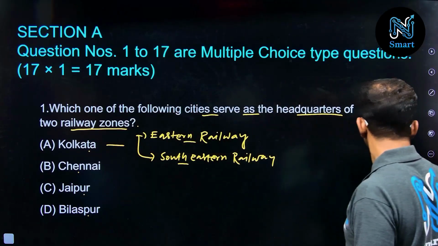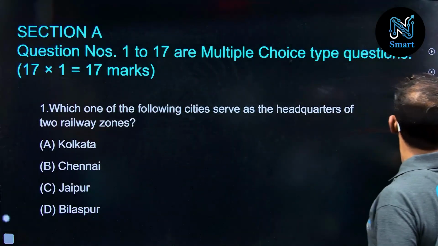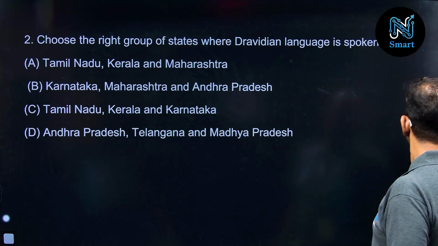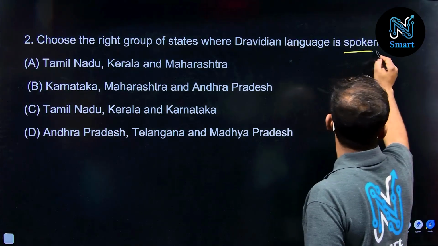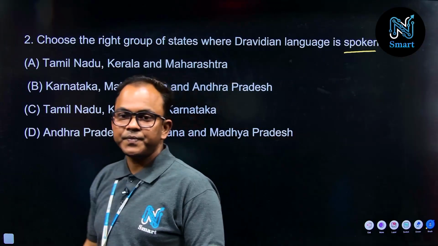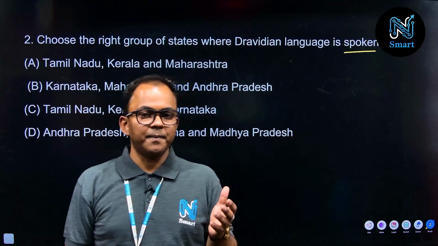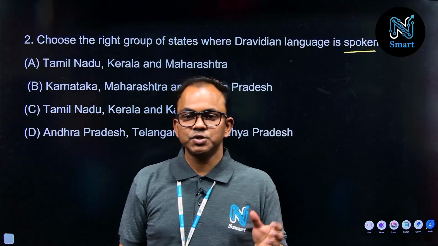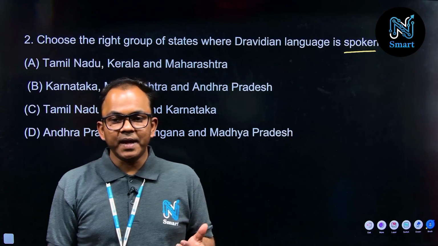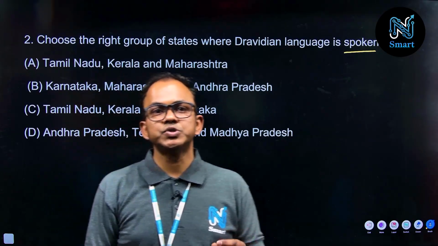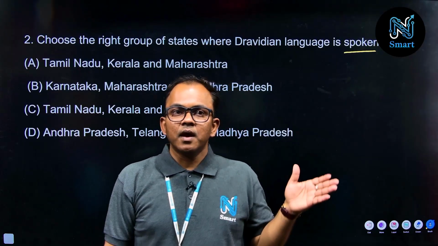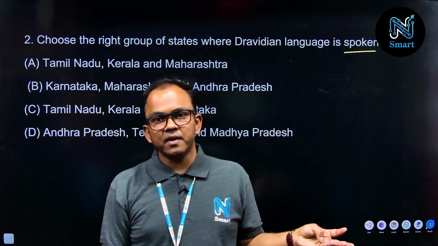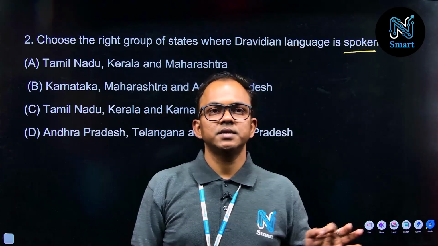Next question, question number 2: choose the right group of states where Dravidian language is spoken majorly. The question is about Indian languages and their origin. We have different language families. From that, Dravidian is one of the important language groups, which is mainly spoken in southern states like Tamil Nadu, Andhra Pradesh, Kerala, Karnataka, etc.